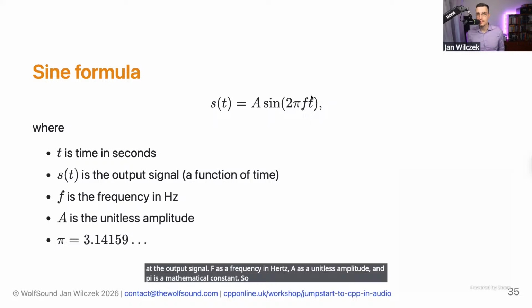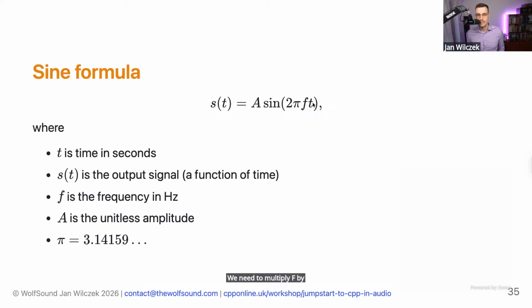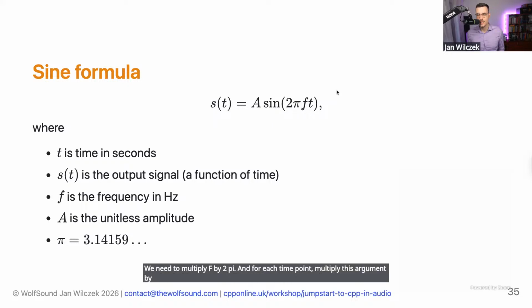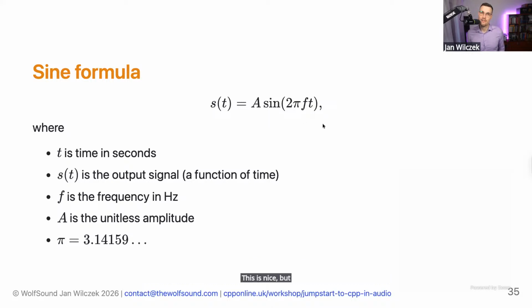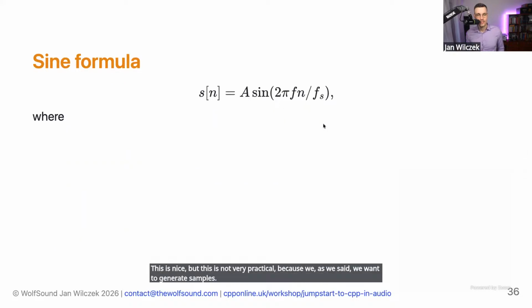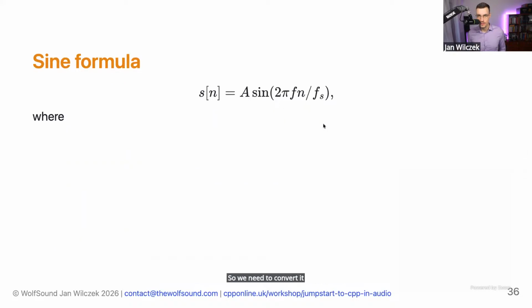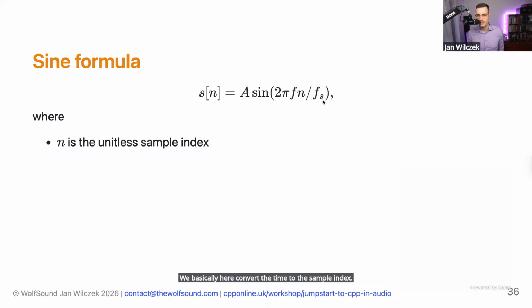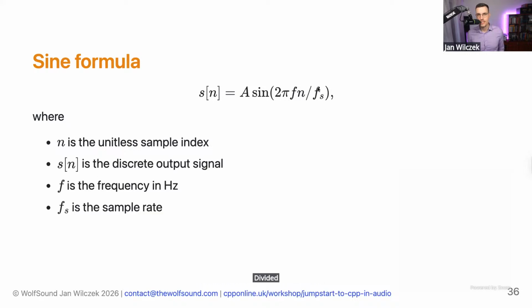So what this says is that if we want to generate a sine at the frequency f, we need to multiply f by 2 pi, and for each time point, multiply this argument by t, and then calculate the sine function of it. This is nice, but this is not very practical, because, as we said, we want to generate samples. So we need to convert it to a discrete signal. We basically convert the time to the sample index divided by the sample rate.